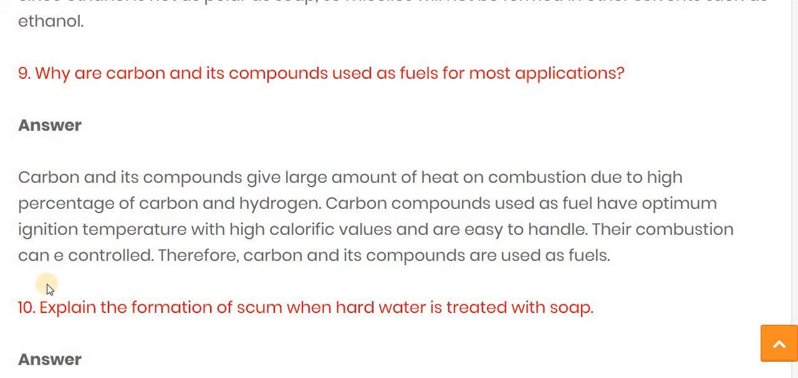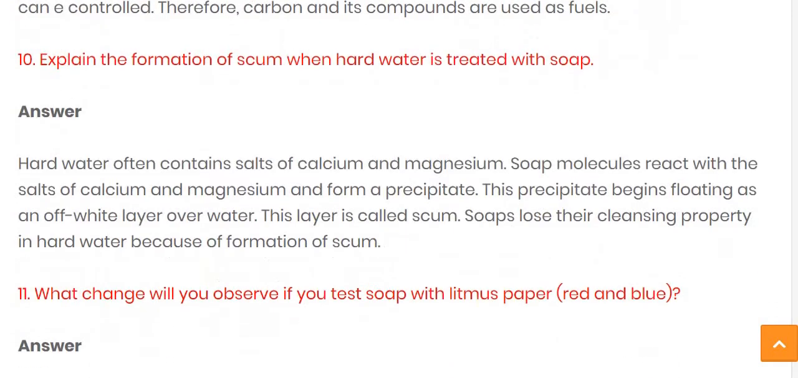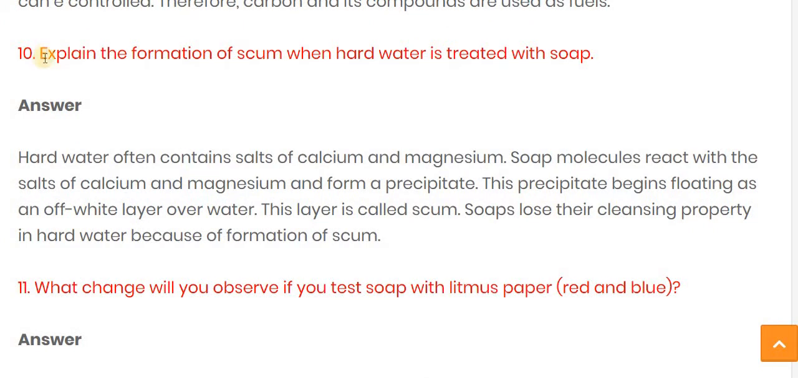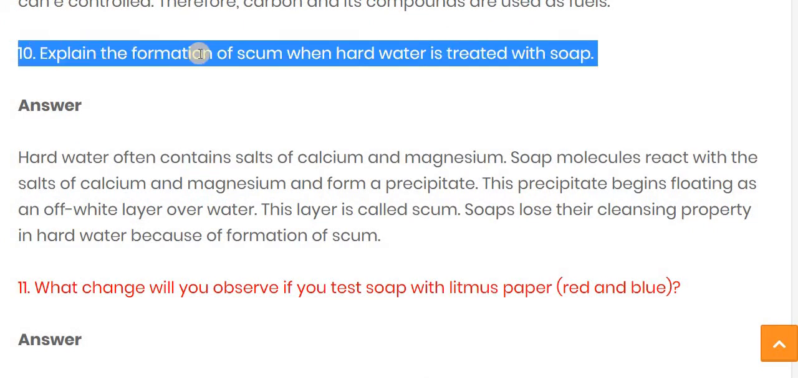In the previous video we have seen questions number 1 to 9. Now let's move further from question number 10. The question is, explain the formation of scum when hard water is treated with soap.